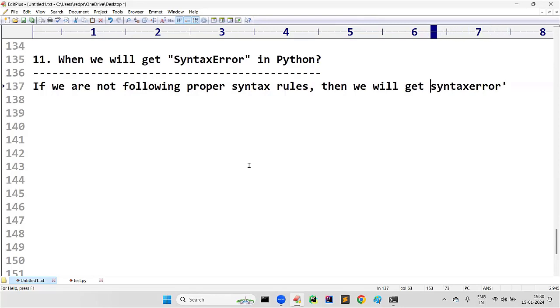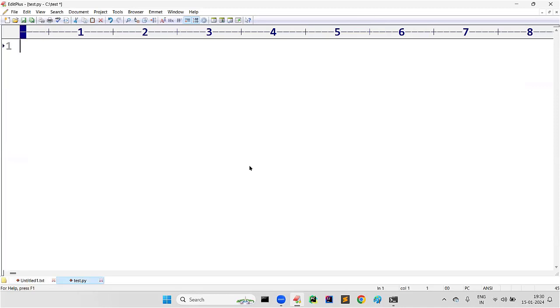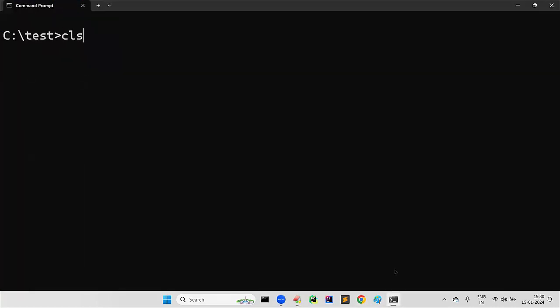This is nothing but what we have. Sir, I am going to demonstrate these things again in the exception related videos. Please watch that one also. So when are we going to get a syntax error? If we are not following proper syntax. Let me take one simple example. I have taken print of something like hi. What output will we get, sir? Can I say it is going to print hi on the screen?